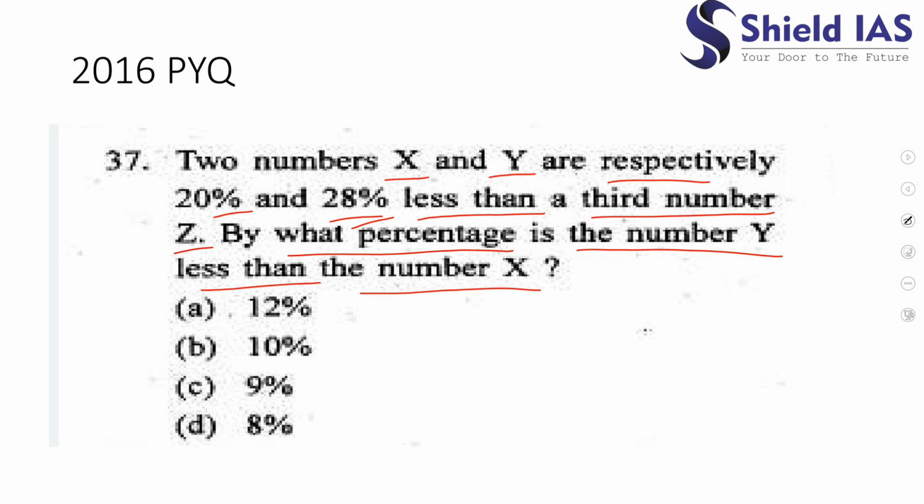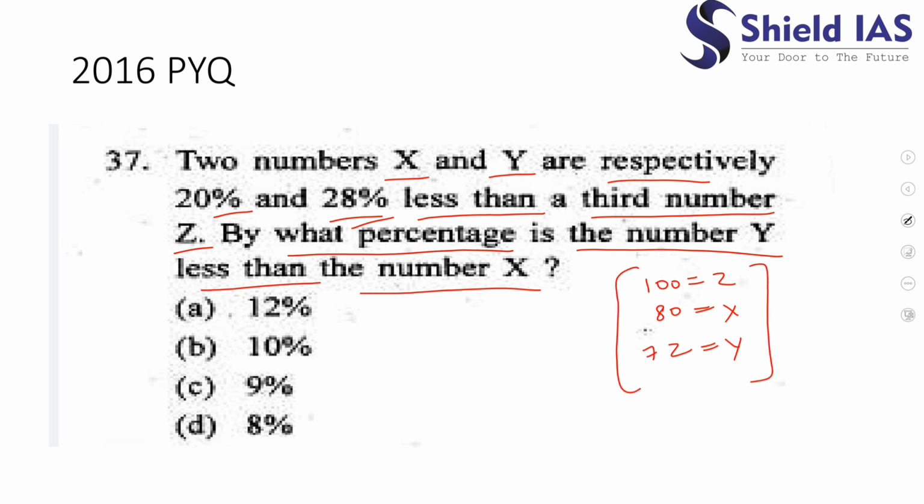Okay, so let the z be 100. So how much would be x? X is 20% less than z. So 20% of 100 is 20. It is less than, then it would be 80. So y would be 72, right? This we can assume, right?